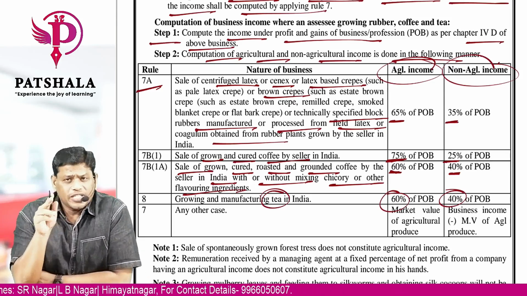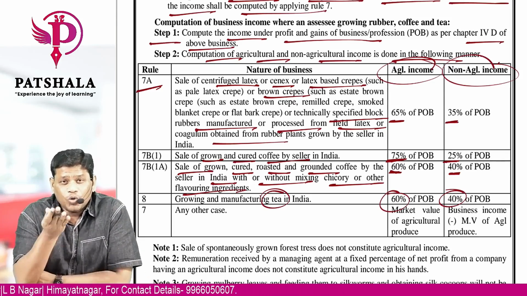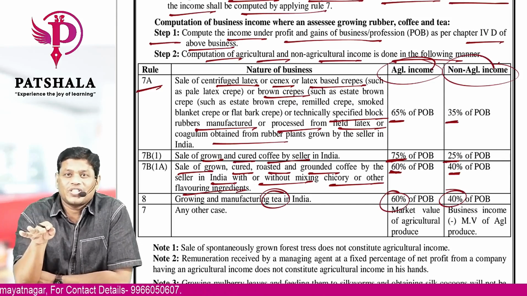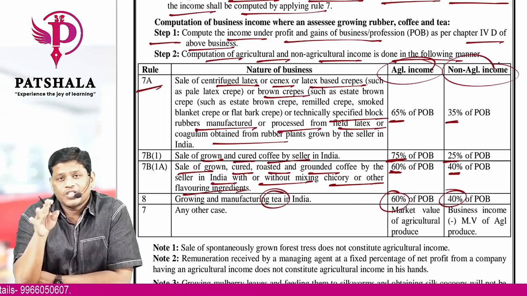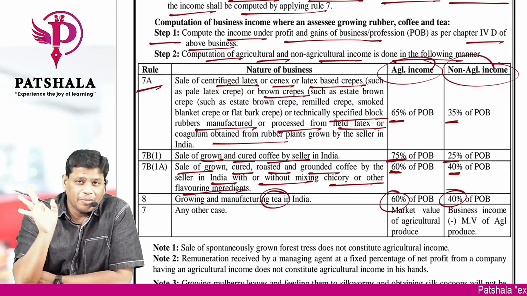If you see all these percentages, the agriculture income portion is more and the non-agriculture portion is less, because a lot of effort is required in agriculture and less effort is required in non-agriculture. That is the assumption of the government on the segregation part.